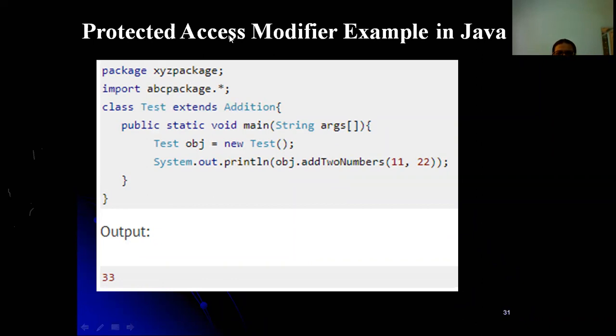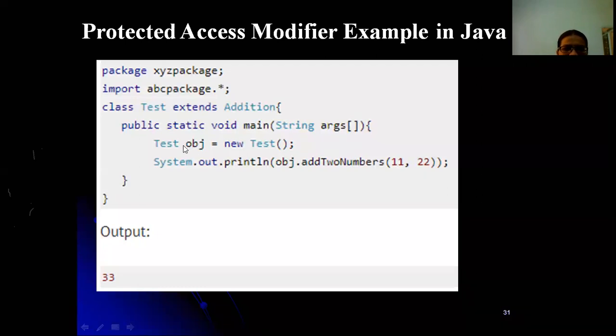We are using a protected access specifier. In that case it is okay, because protected indicates that the inheritance concept is there. So any subclass and superclass, within the package or in another package, you can access. So this is okay.